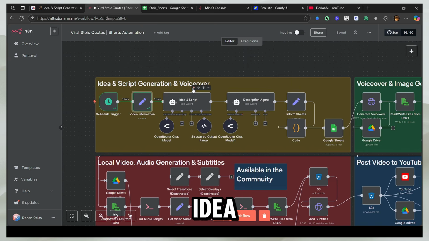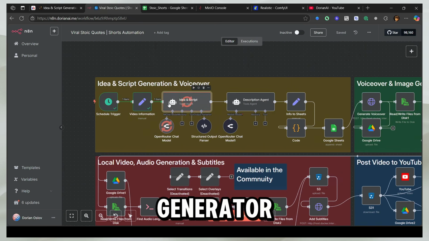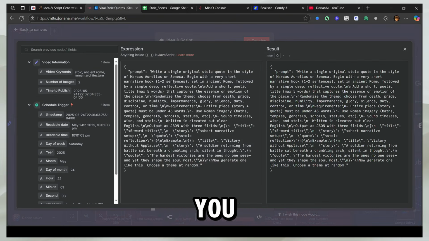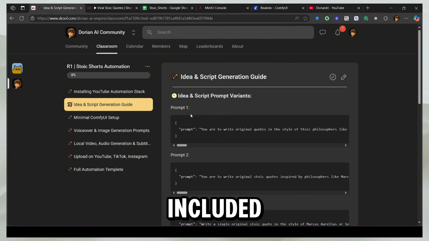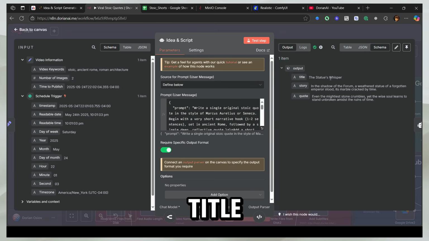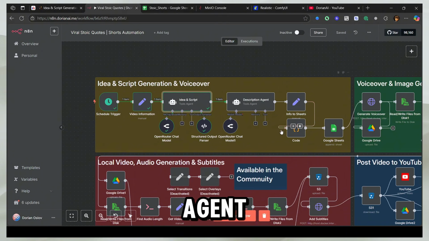The next is the idea and script AI generator. So this agent, what it does is it takes this prompt, and you can actually copy this prompt here. You can pause the video and take a screenshot, and it's also included in the community. You get all the prompts here. So this prompt generates the title of the video, the story, and the quote. And you can generate anything. So if you tell it to generate Marcus Aurelius quotes, it's going to generate that and any other Stoic quotes. You can configure it to be anything. You can change different titles, and you can get the prompts here, and you can configure this agent for yourself.